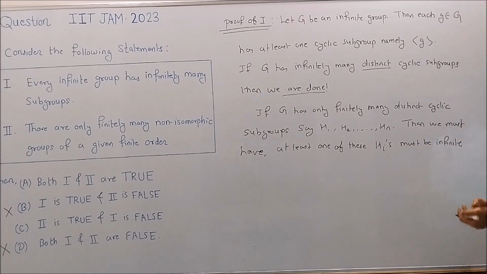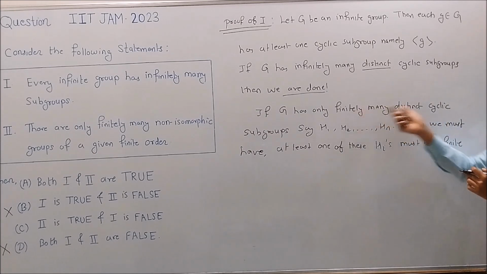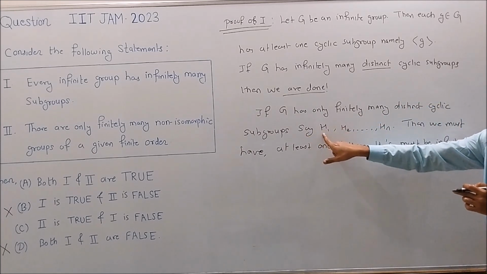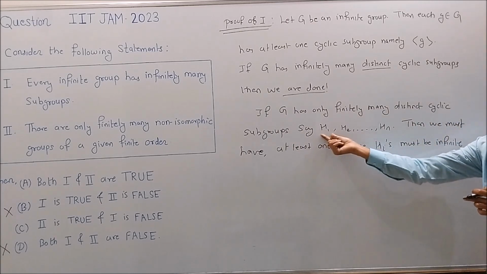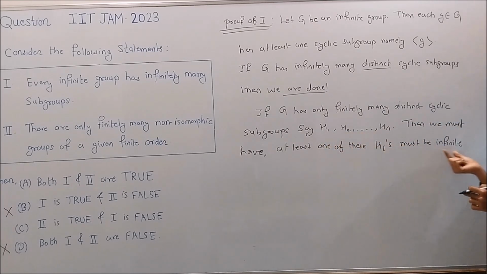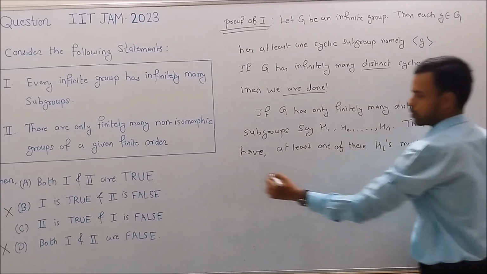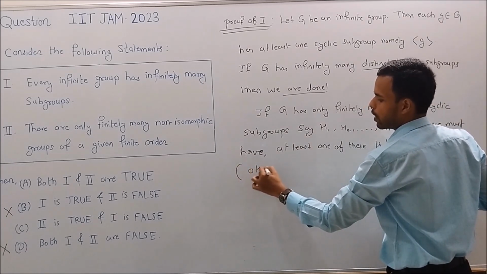Why? If G has only finitely many distinct cyclic subgroups, then at least one of these subgroups must be infinite, because otherwise